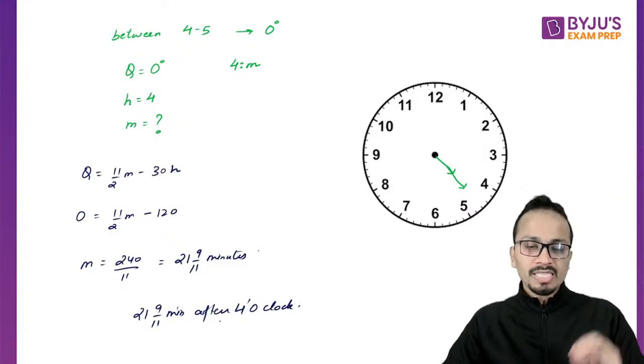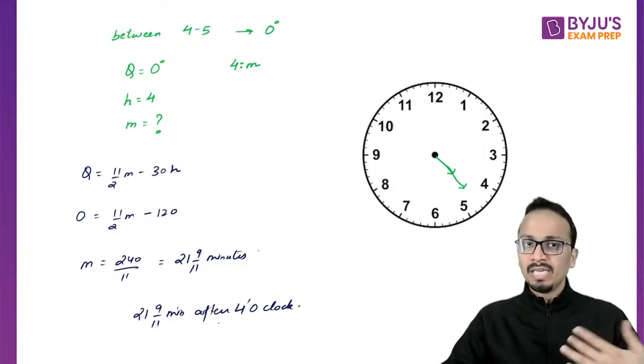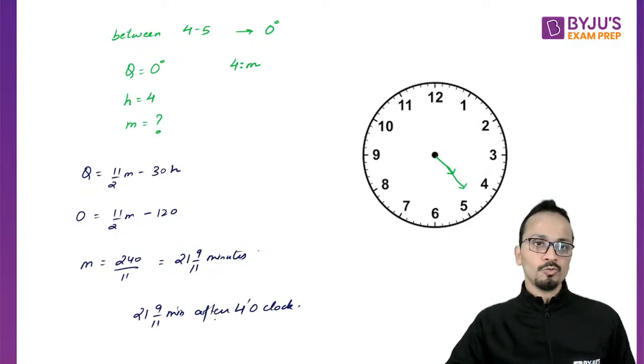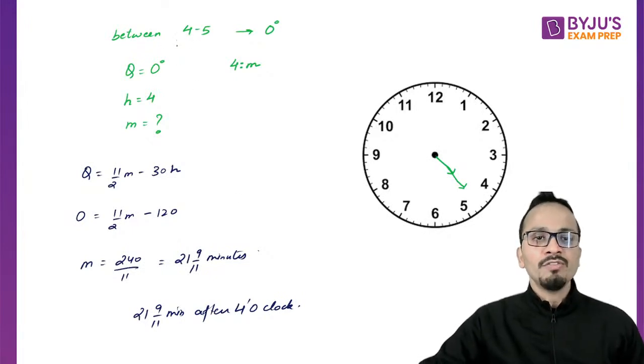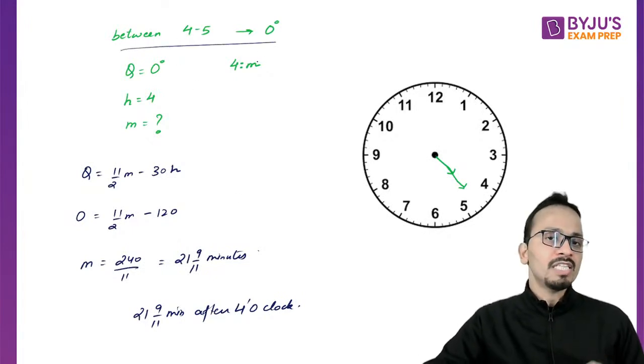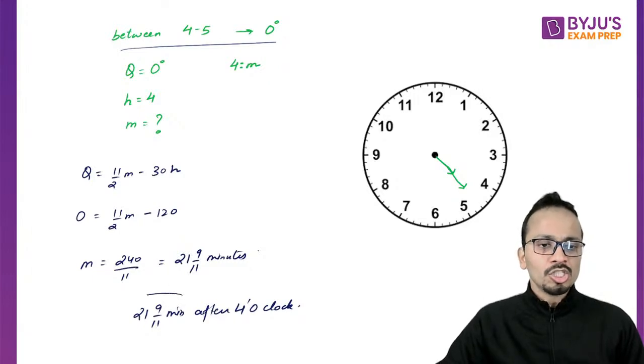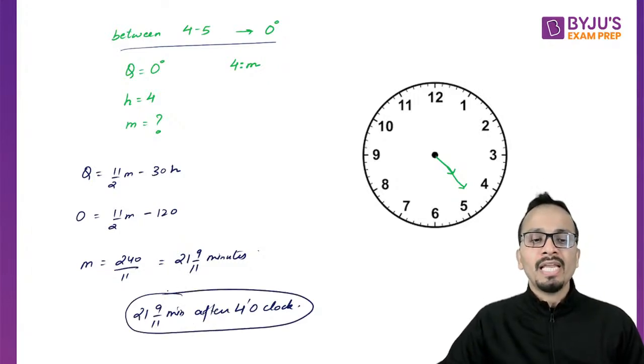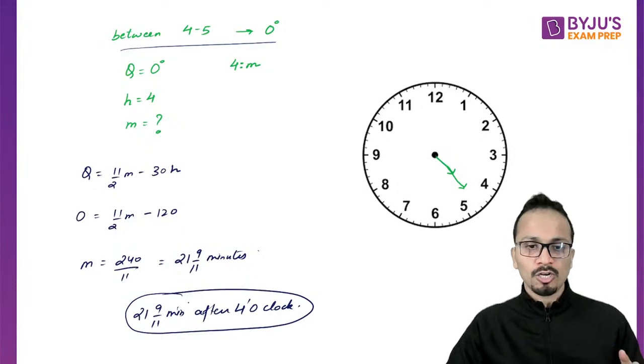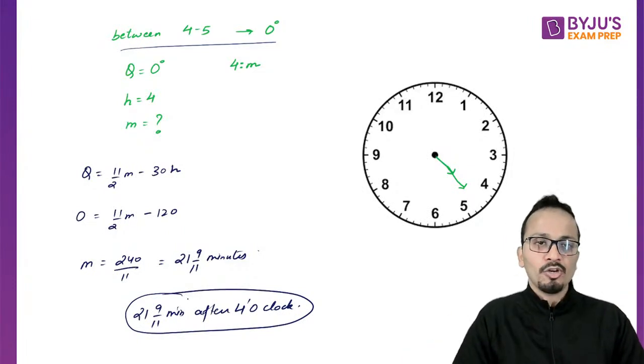This will be the exact time, or this is how the options will be given to you. So, at what time between 4 and 5 o'clock will the angle between the hands be 0 degrees? It will be 21 9 by 11 minutes after 4 o'clock. So this is the way you will be marking your answer.